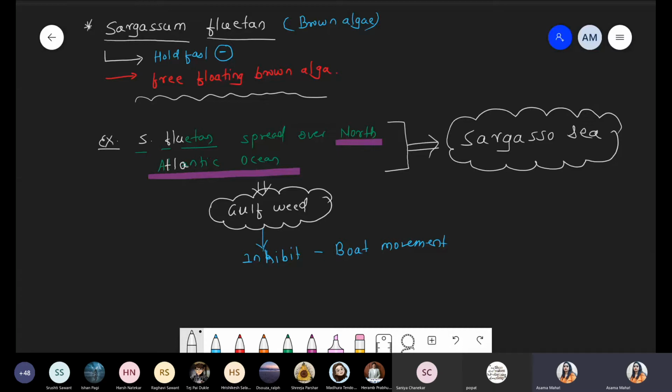So it is very difficult for the movement of boats. So the area where all that fluitans species get spread in the North Atlantic Ocean is also called the Sargasso Sea. Yes Haram, true.